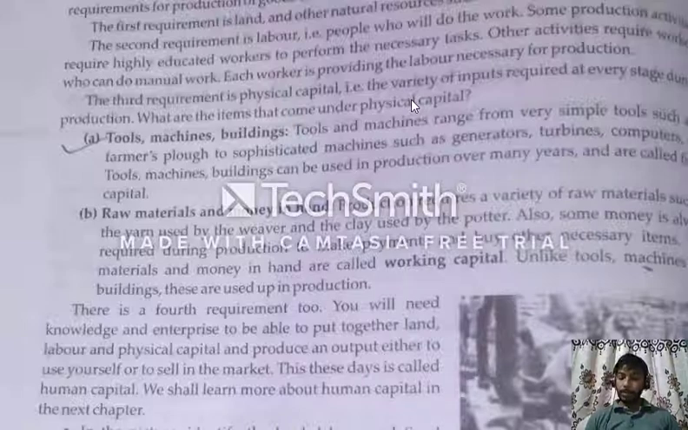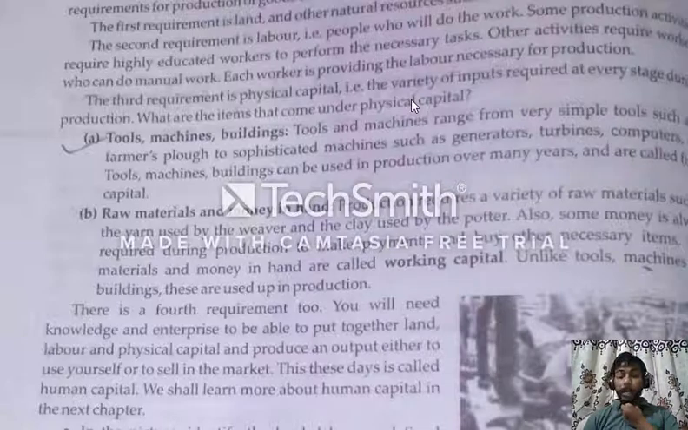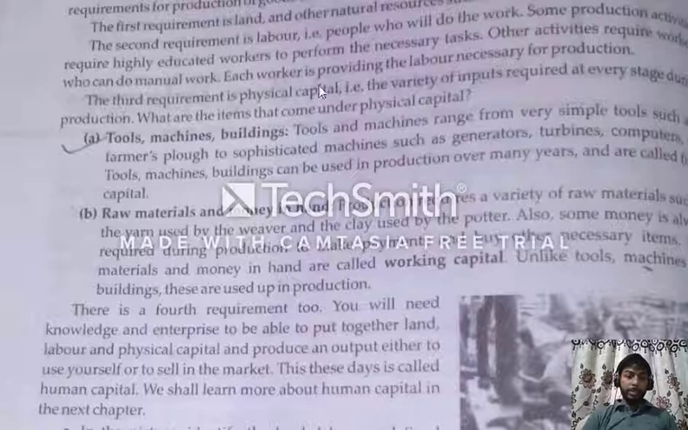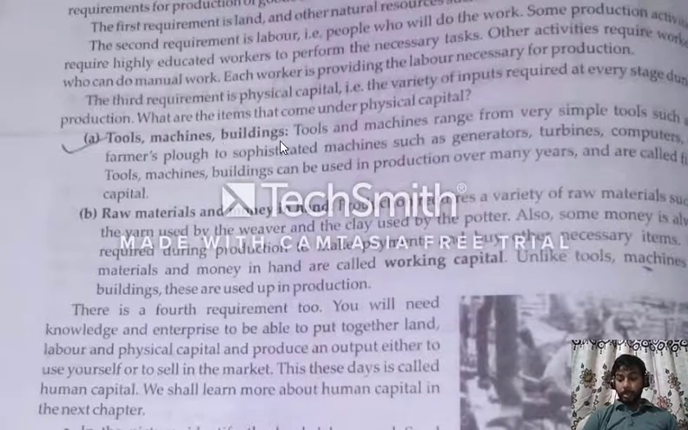If you are unable to understand, you can ask me, you can comment, you can text me. Sophisticated means artificial. If you want to write, you can write artificial machines.